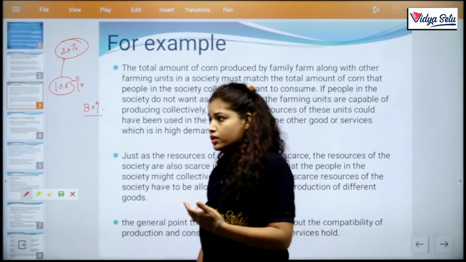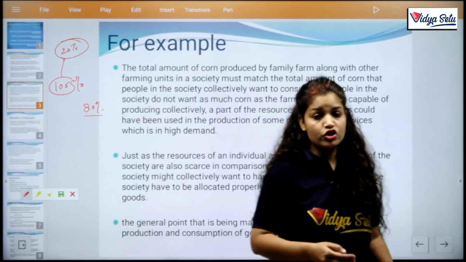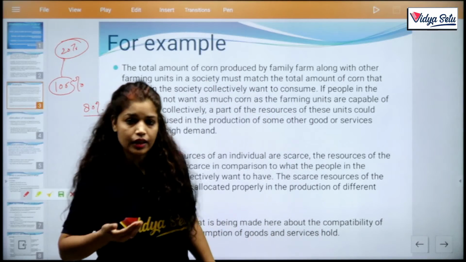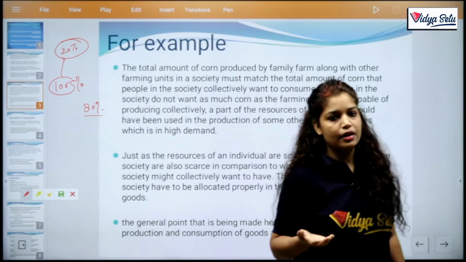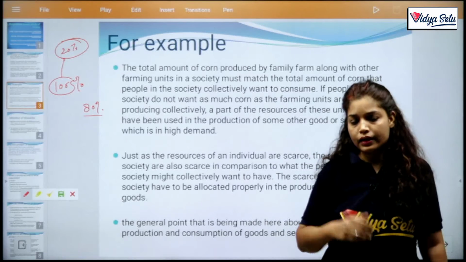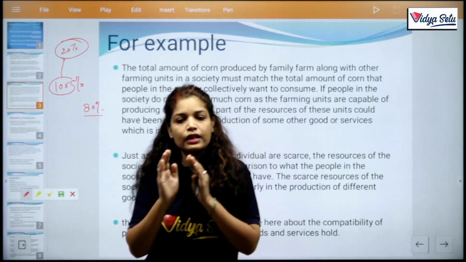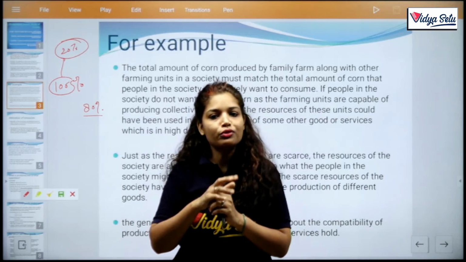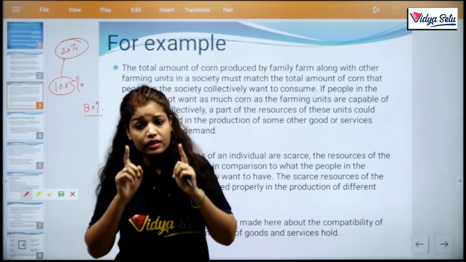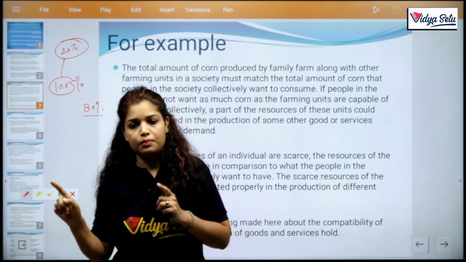The simple example of this: like you are reading a chapter, clear? The chapter is very easy but your attention is not on it, clear? The chapter was such that if you had read it well it would have been completed in 1 hour, but you sat with it for 2, 3, 4 hours, clear? That means your wastage of time is 3 hours. 1 hour is sufficient for that chapter, but here you gave 4 hours to the chapter. So 3 hours is the productive time which you could have used on another chapter, clear?